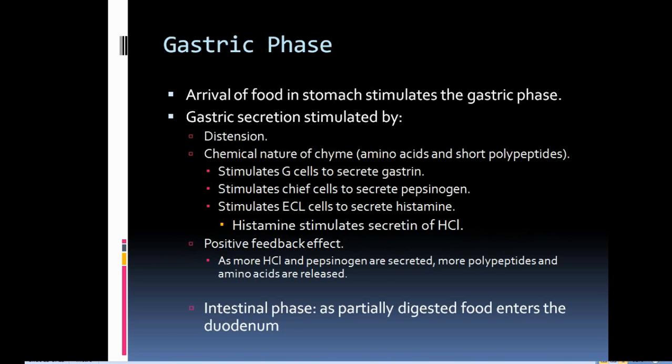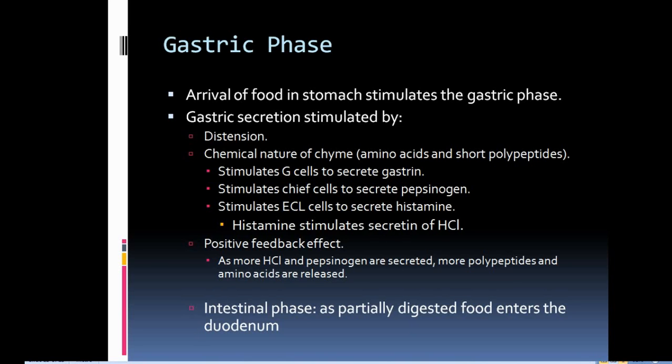When the food reaches the stomach, it causes distension. It is the chemical nature of chyme. It is one of the important examples of positive feedback effect. As more HCl and pepsinogens are secreted, more polypeptides and amino acids are released. And the intestinal phase, as partially digested food enters into the duodenum. That is the next phase.